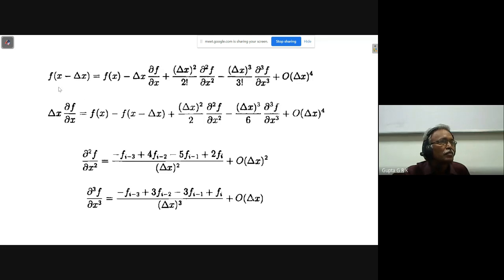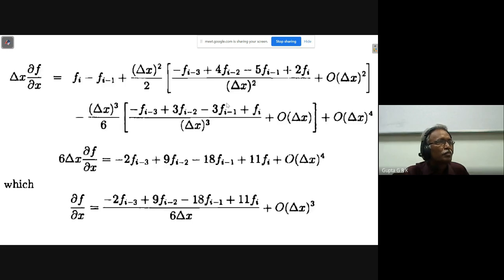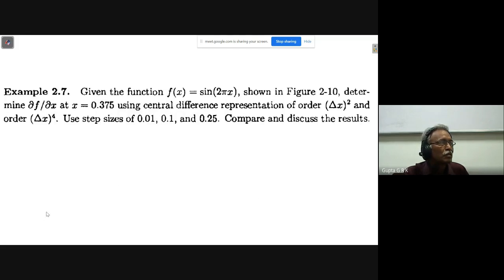If I take this Taylor series expansion, what I have to do is substitute the third order derivative with first order approximation and the second order derivative with second order approximation. I have to substitute here so that I will get the first order derivative expression. You can see dou cube f by dou x cube with first order approximation, and this is dou square f by dou x square with second order approximation. These two are to be substituted here, so that I am going to get dou f by dou x with third order approximation. This is the way we have to go about.